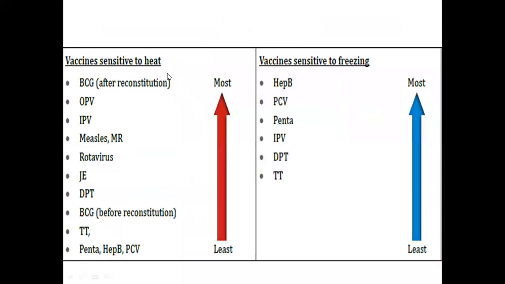So the vaccine which is most sensitive to heat is the BCG vaccine after reconstitution. And this is the sequence in which the sensitivity goes on decreasing, while the pentavalent, hepatitis B and PCV vaccine are the least sensitive to heat. But the hepatitis B vaccine is most sensitive to freezing, followed by PCV, pentavalent vaccine, and then IPV, DPT, and TT are the least sensitive to freezing.